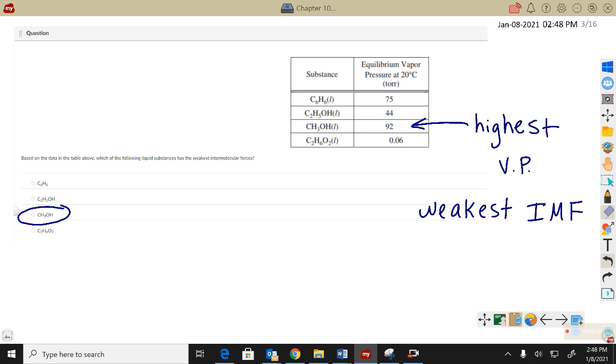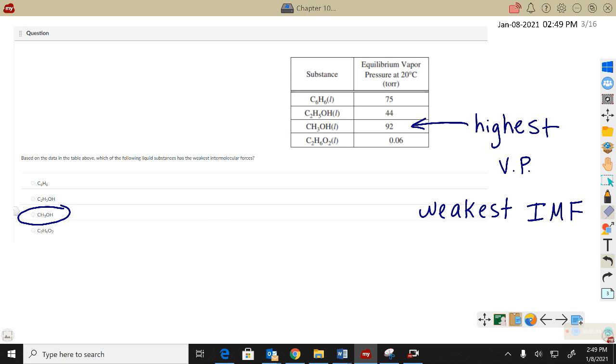And so I know that if there's a weak intermolecular force, the particles are not very attracted to each other. Well, if they're not very attracted to each other, then it should be easier for them to go in the gas phase and create pressure. So at first glance, it's just as simple as the particle with the highest vapor pressure has the weakest intermolecular force. Done.